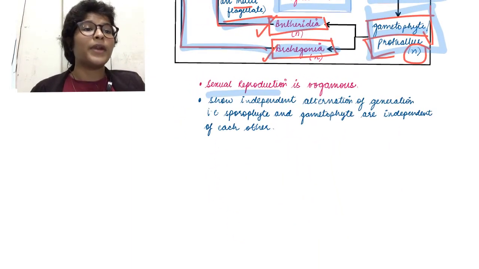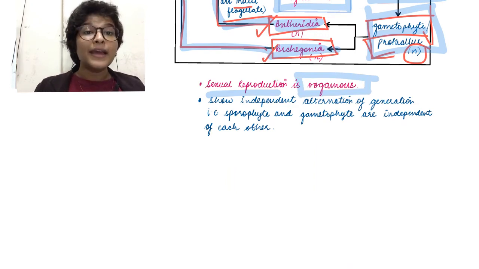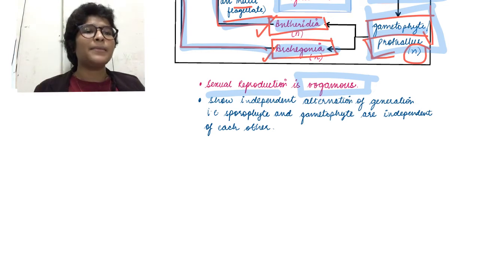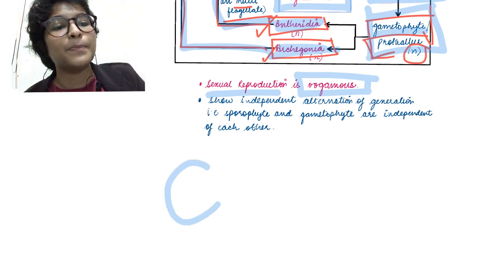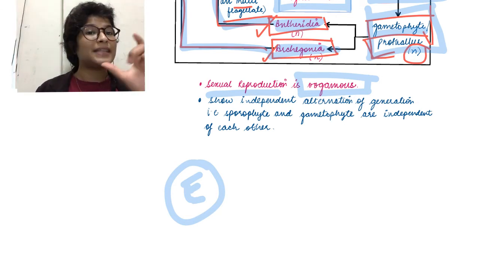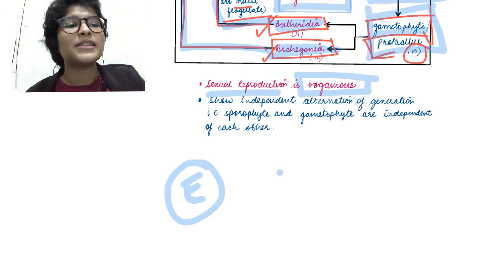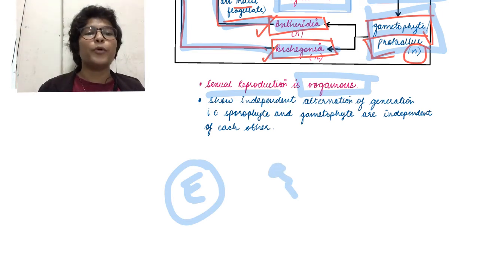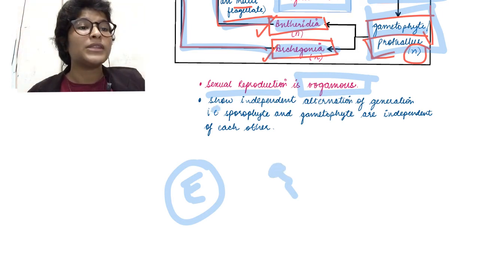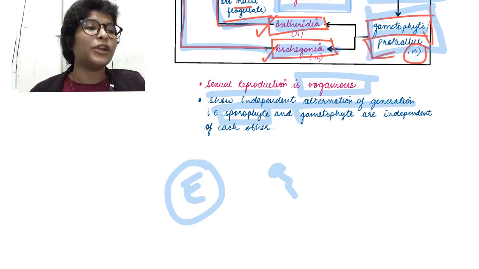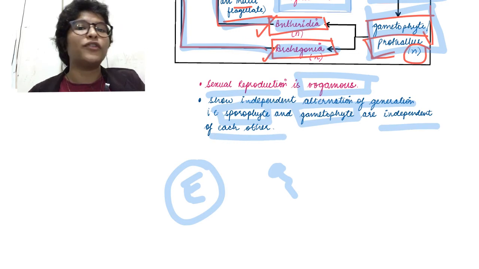So here the sexual reproduction is oogamous. Remember the term oogamous? It had come in algae. So oogamous literally means कि एक gamete is big, which is called the egg or oogamete, which is huge in size, immobile, and the other gamete is small and motile, ठीक है। It's comparatively smaller and motile. So this shows independent alternation of generation. That is the sporophyte and the gametophyte are independent of each other.